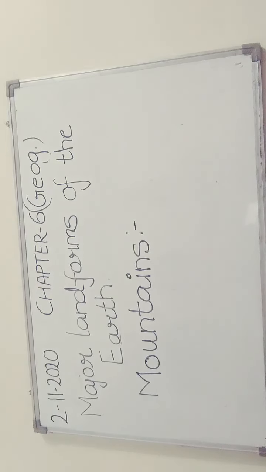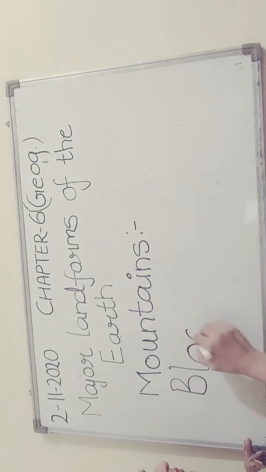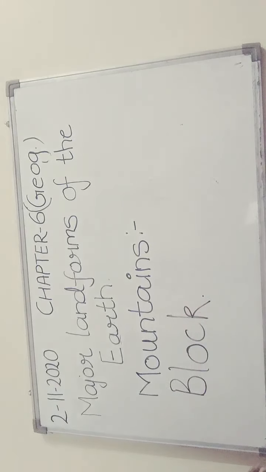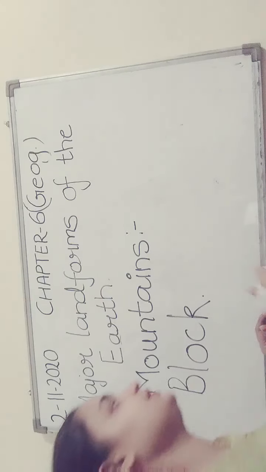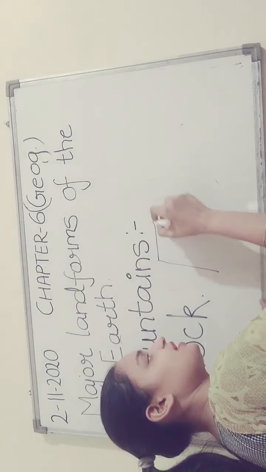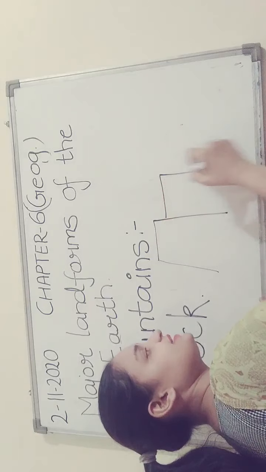See students, block mountains are created when large areas are broken and then displaced vertically.